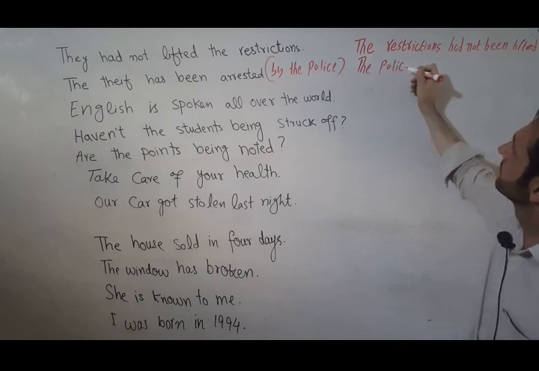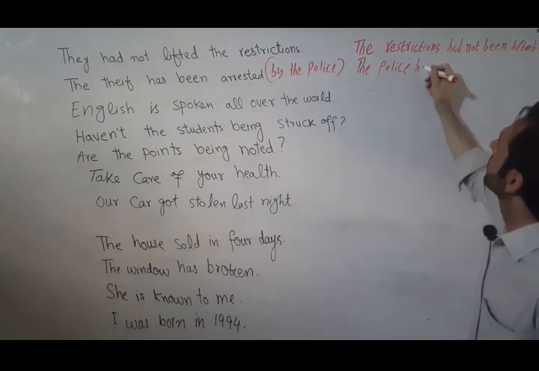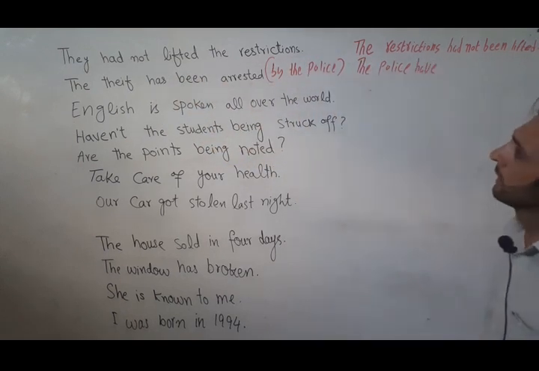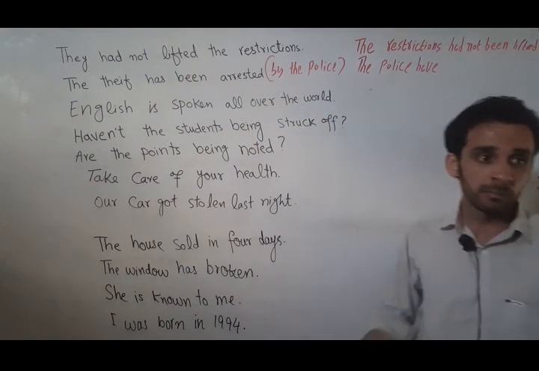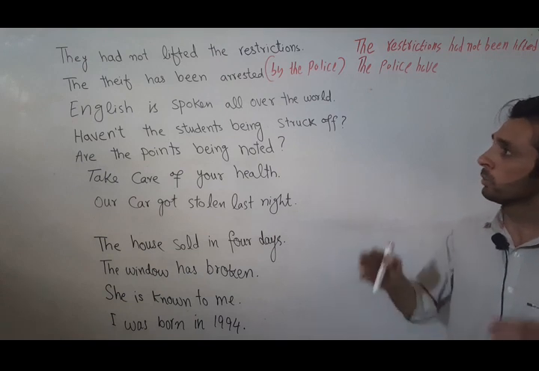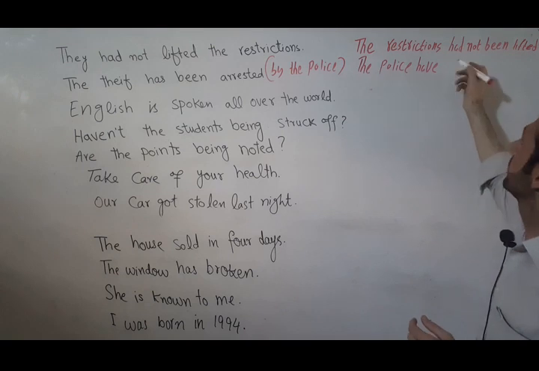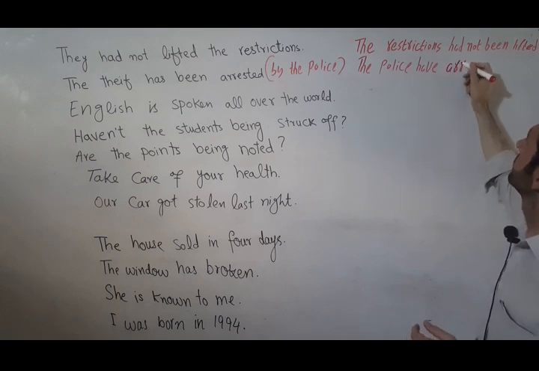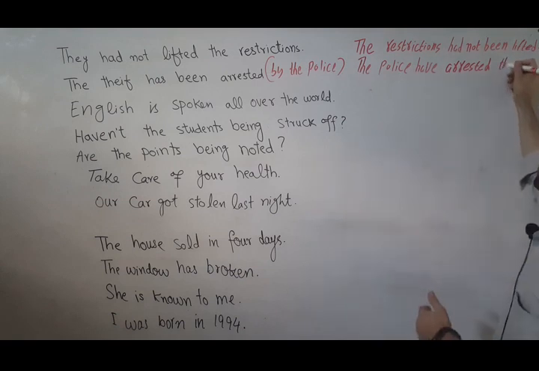The police. Now here we have has, but with the police we are required to use a plural verb, and it has been. So if we have been, it means that the verb in the active sentence should be third form of verb. And the thief, here the position will get changed.